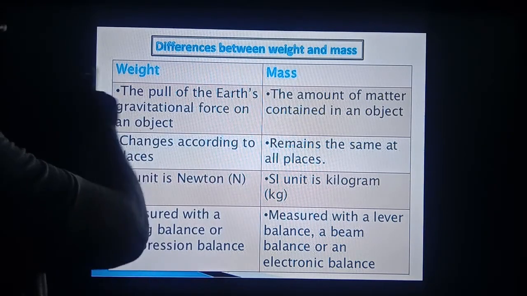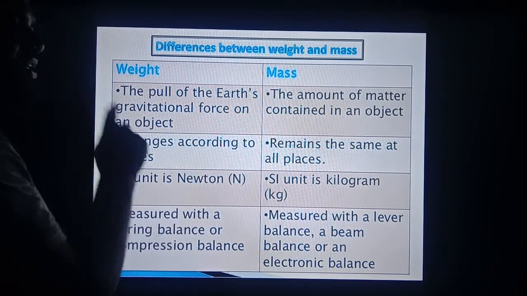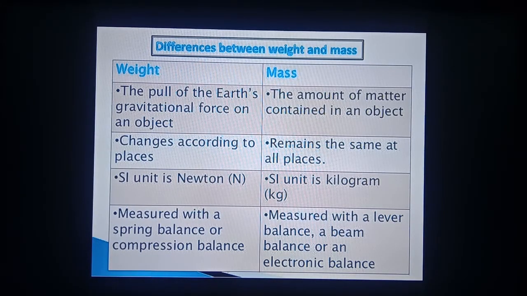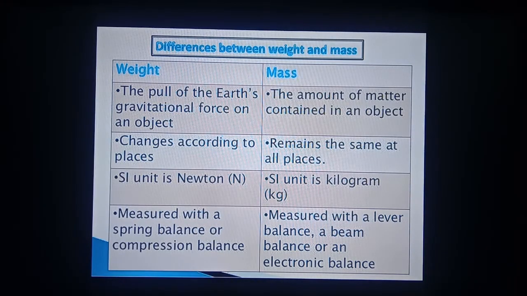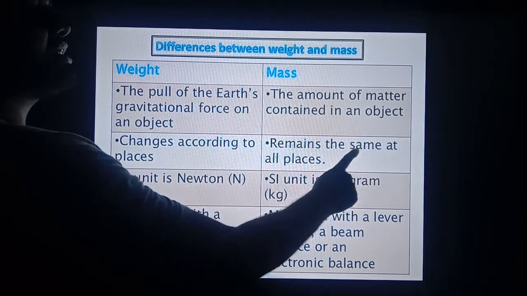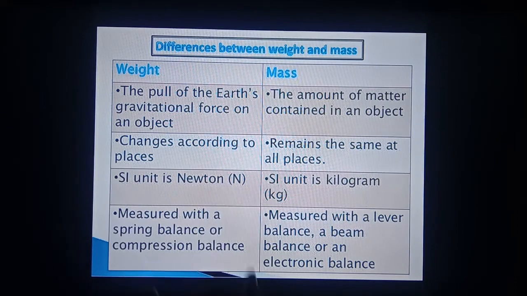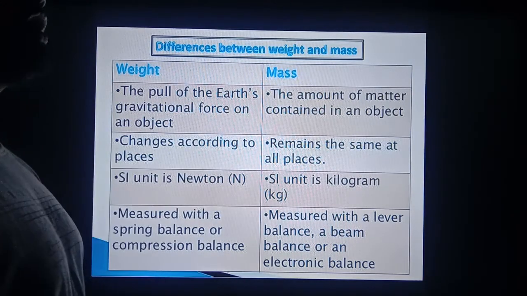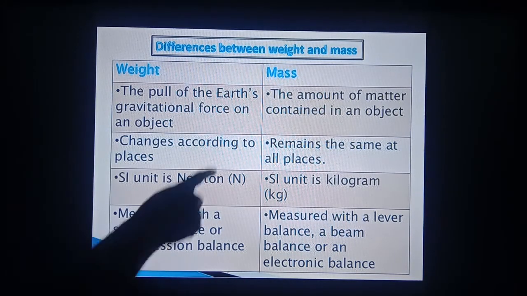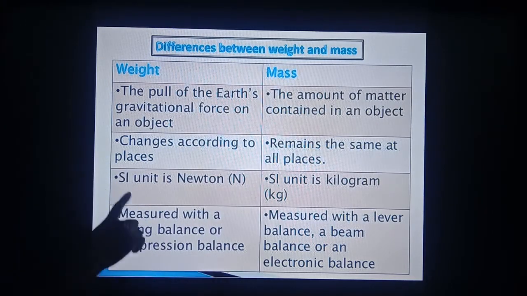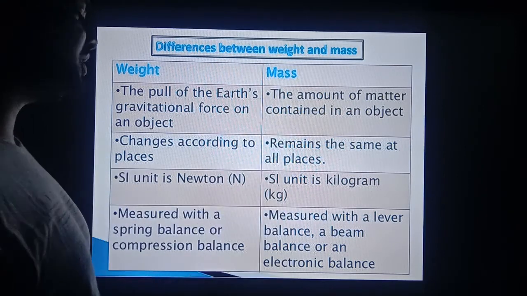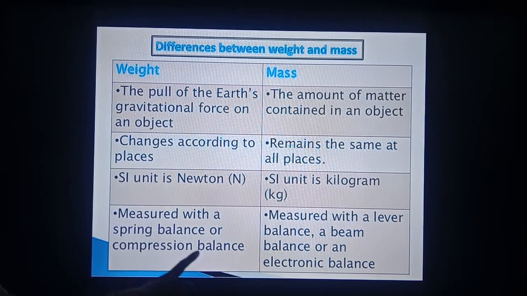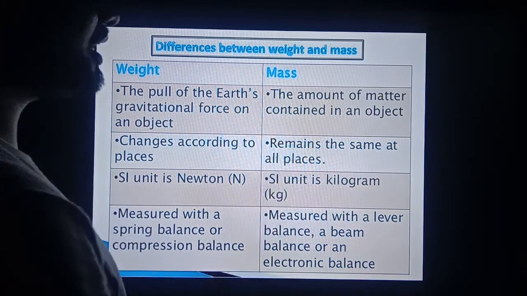Then, weight changes according to the places. It means if you carry an object to the surface of the moon, its weight will be different compared to the weight of the body on the surface of earth. But the mass of the body remains the same at all places. Whether the body is measured on the surface of earth or on the surface of moon, its mass will remain constant. SI unit of weight is Newton, whereas SI unit of mass is kg. Weight is measured with the spring balance, whereas mass is measured by the beam balance.